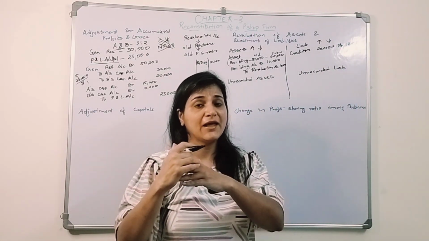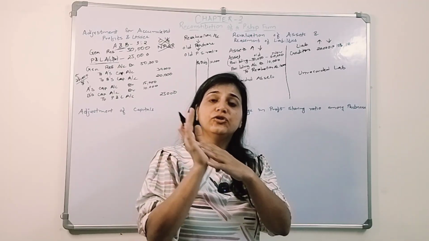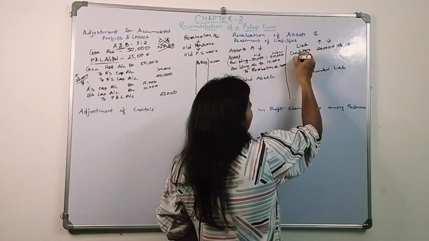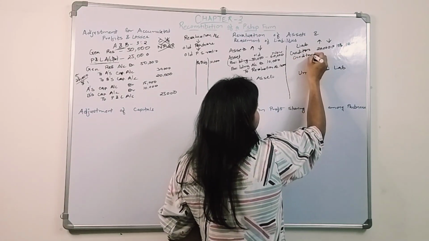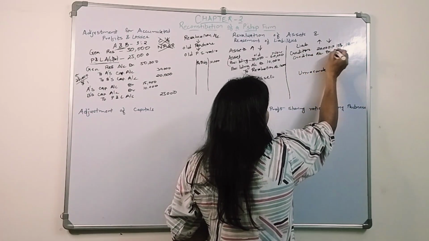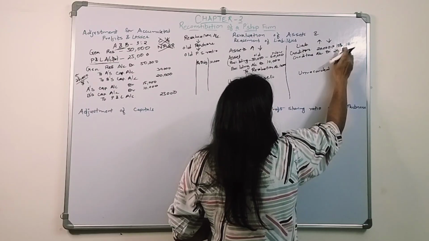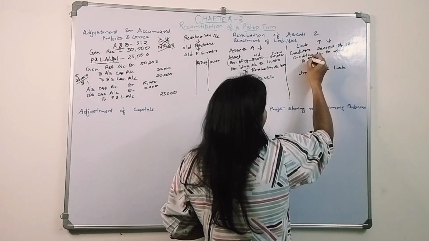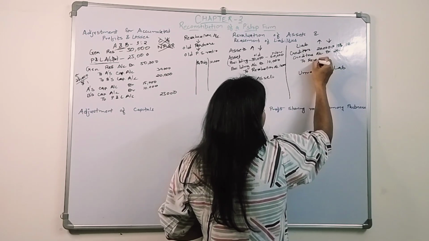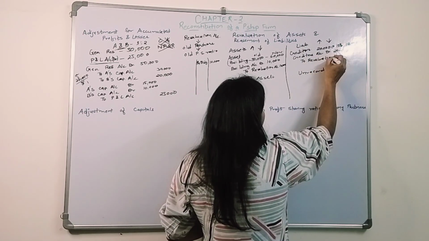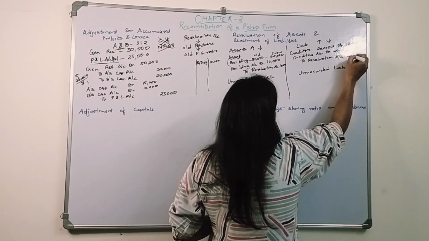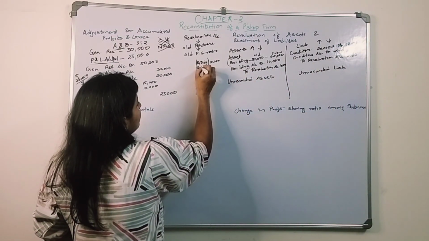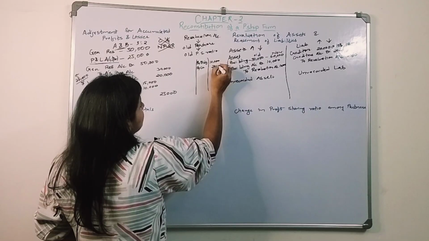Credit balance, what we need to do, we need to reduce it. What will be the effect? We will debit them. So creditors account debit 2,000 to revaluation account. This is also a gain which will be transferred to the revaluation account on the credit side. So by creditors 2,000.